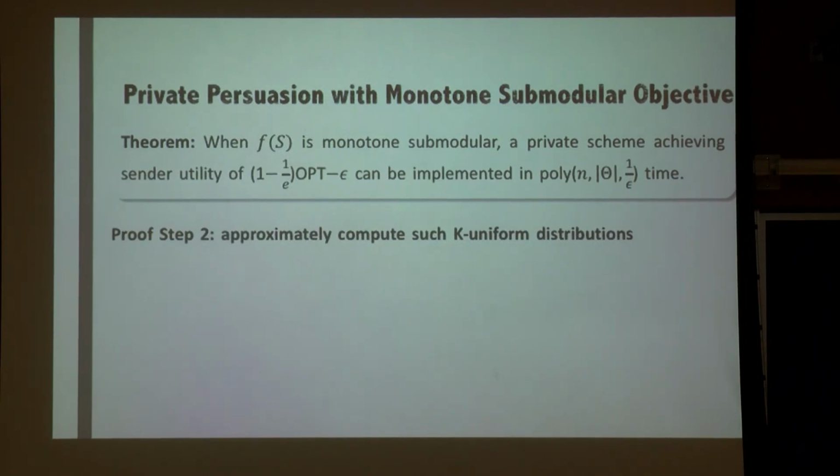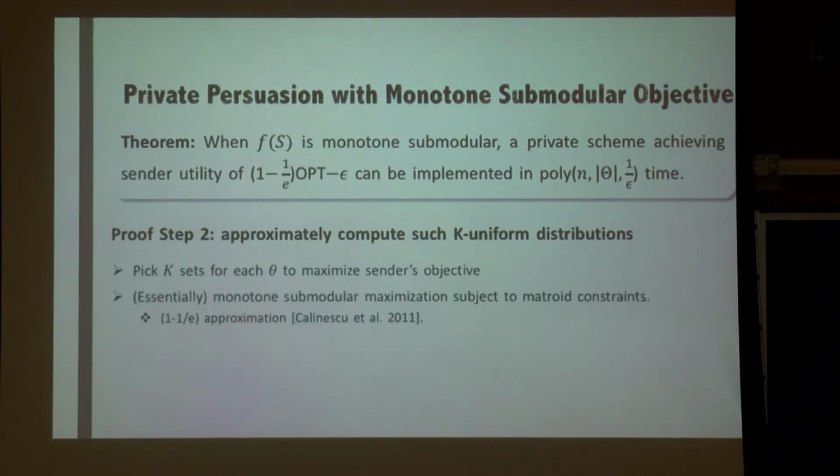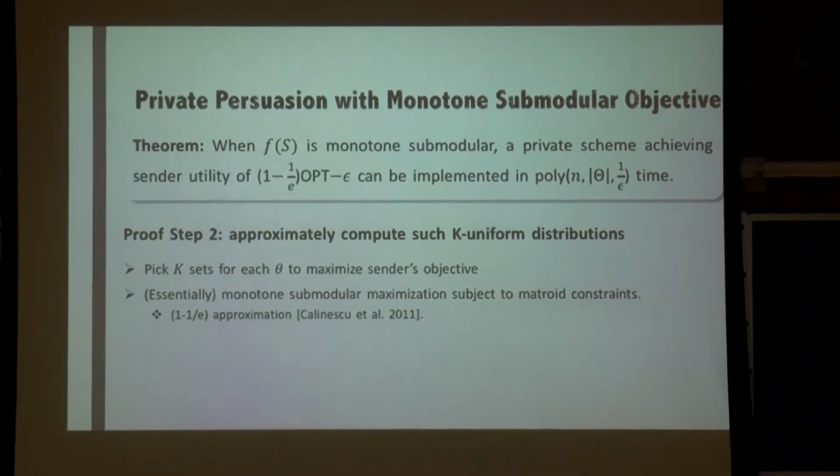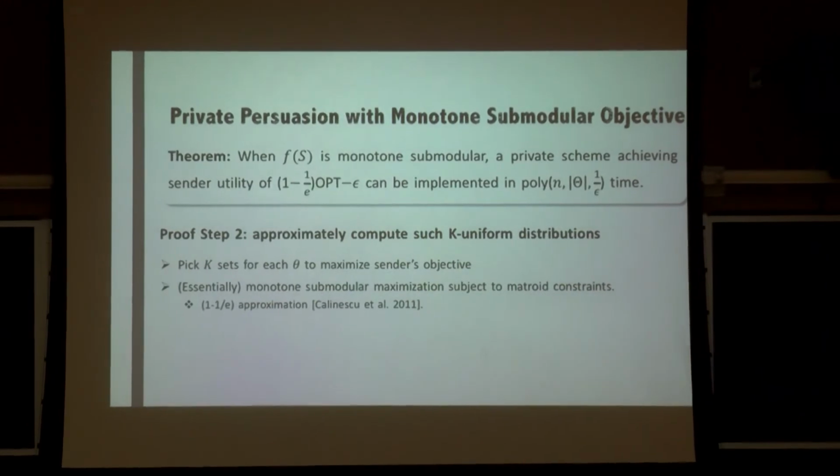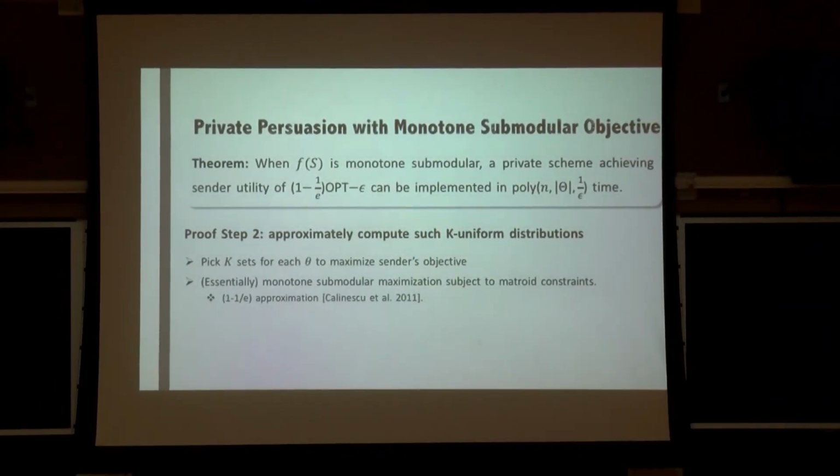The second step is then to approximately compute such a k uniform private persuasion scheme. So how to do this? Well, if you think about it, you're going to pick k sets for every theta so that you maximize the sender utility, except that you normalize the utility from each set by its probability 1 over k. And it turns out that this is essentially a monotone submodular function maximization subject to matroid constraints. And it's well known that there's a 1 minus 1 over e approximation for this problem. Combining these two steps, you get a proof for this theorem.